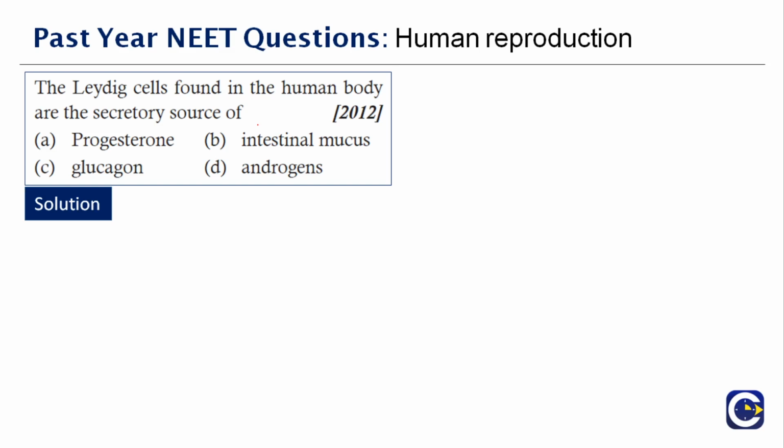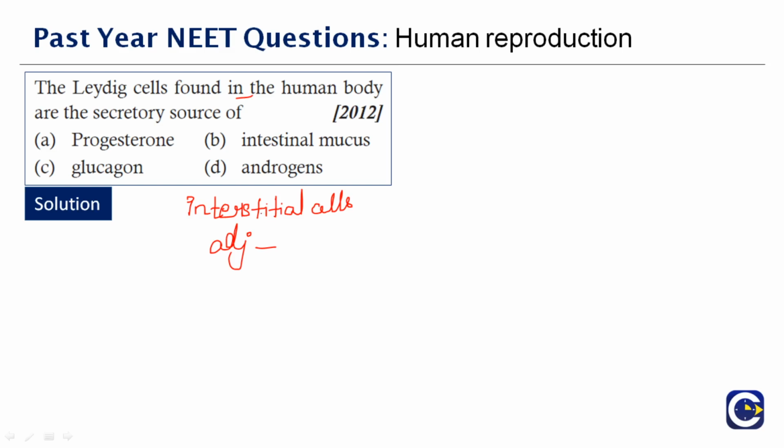See, Leydig cells are also known as interstitial cells of Leydig. So what is the other name here? They are called interstitial cells of Leydig. And where are they found? They are found adjacent to the seminiferous tubules in the testicle. What do they produce? They produce testosterone in the presence of luteinizing hormone.